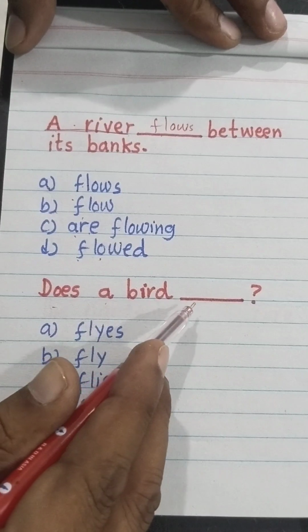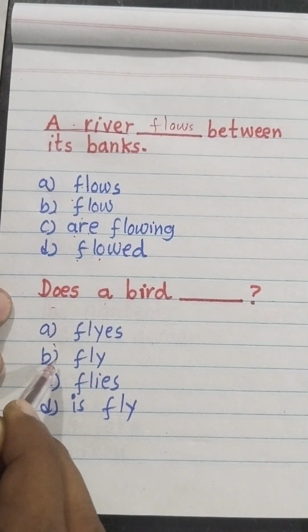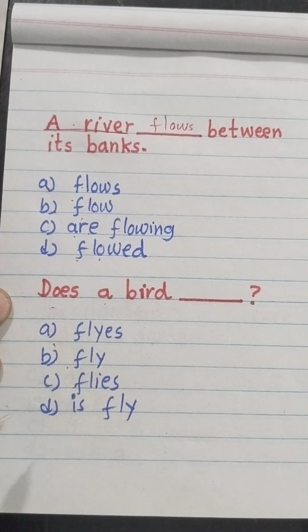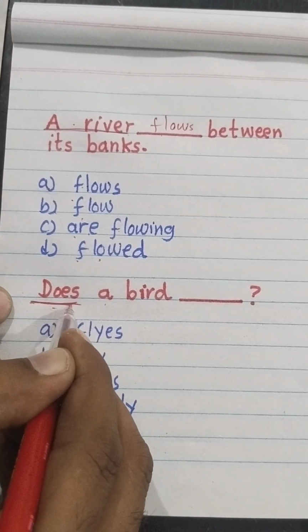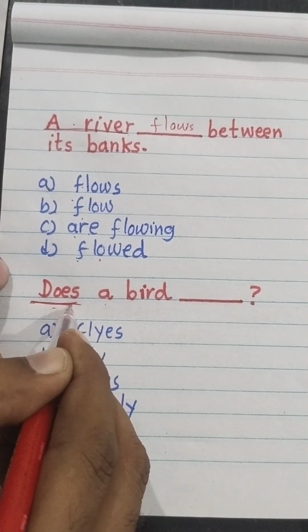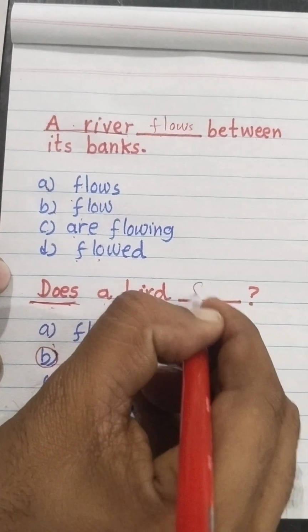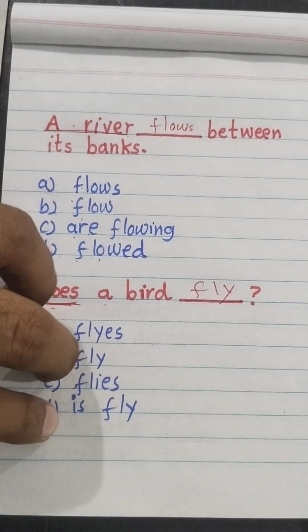Does a bird blank? Option A, flies, F-L-Y-E-S. Option B, fly, F-L-Y. Option C, flies, F-L-I-E-S. And option D, is fly. When we have used does here, we use V1 form of the verb, that is, does a bird fly? We don't use flies, we only use fly. So right option is option B, fly.